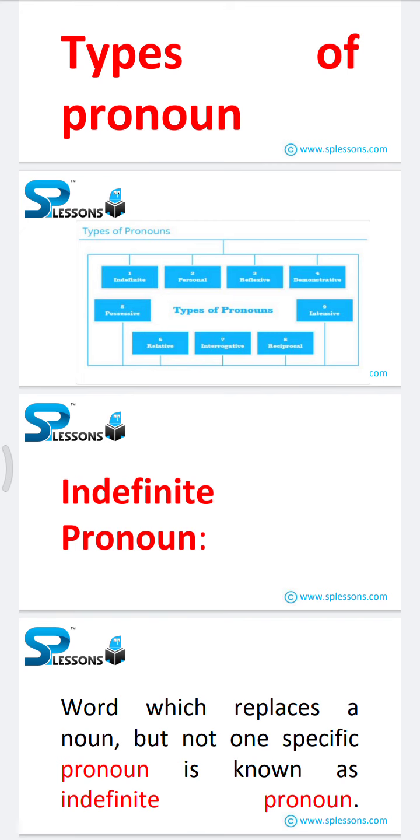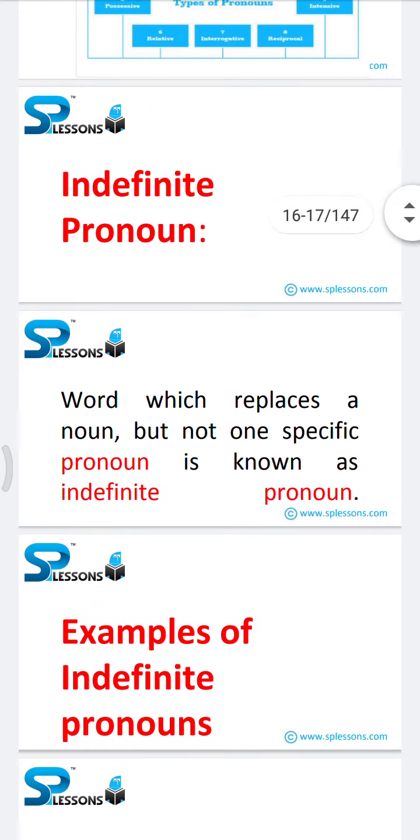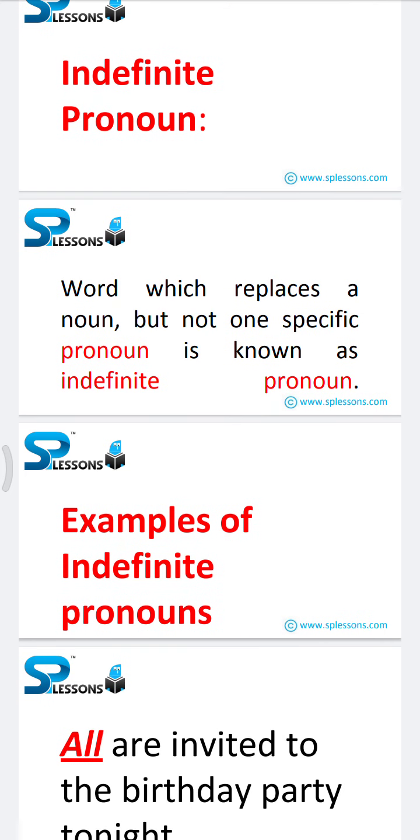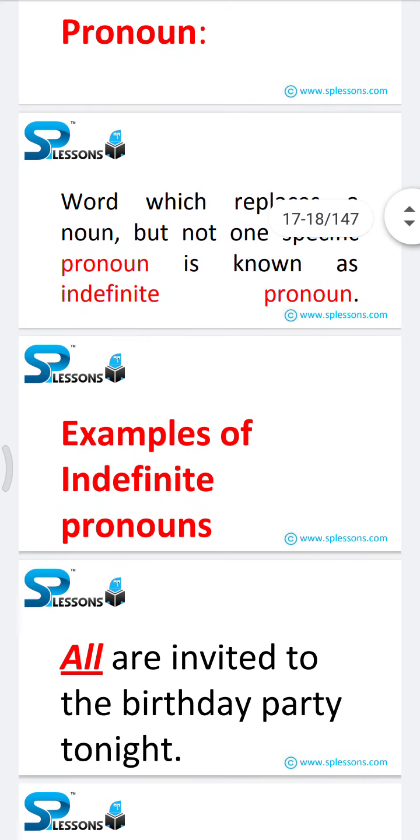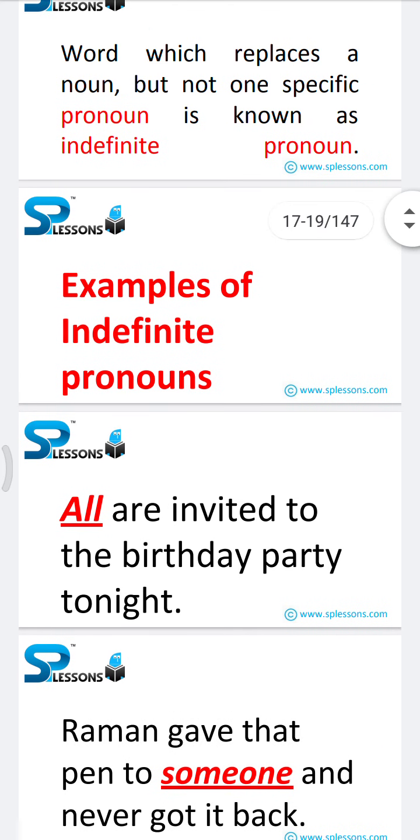First one is indefinite pronoun. A word which replaces a noun but not one specific noun is known as an indefinite pronoun. Once check one example, you will get a basic idea about this pronoun. Examples of indefinite pronouns.